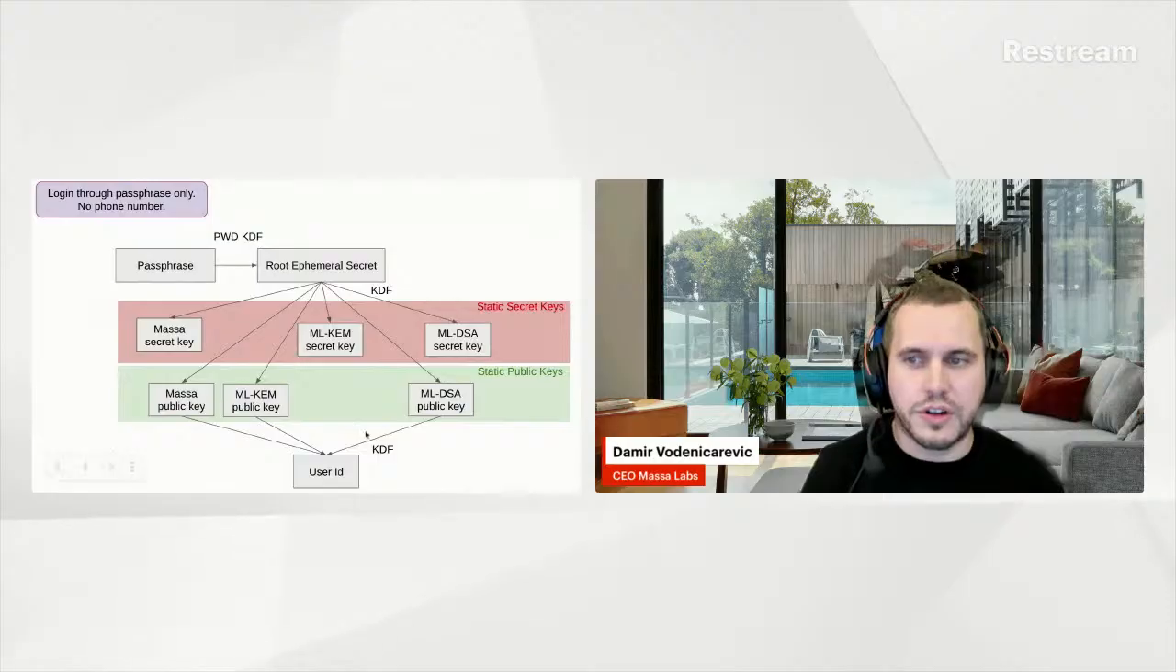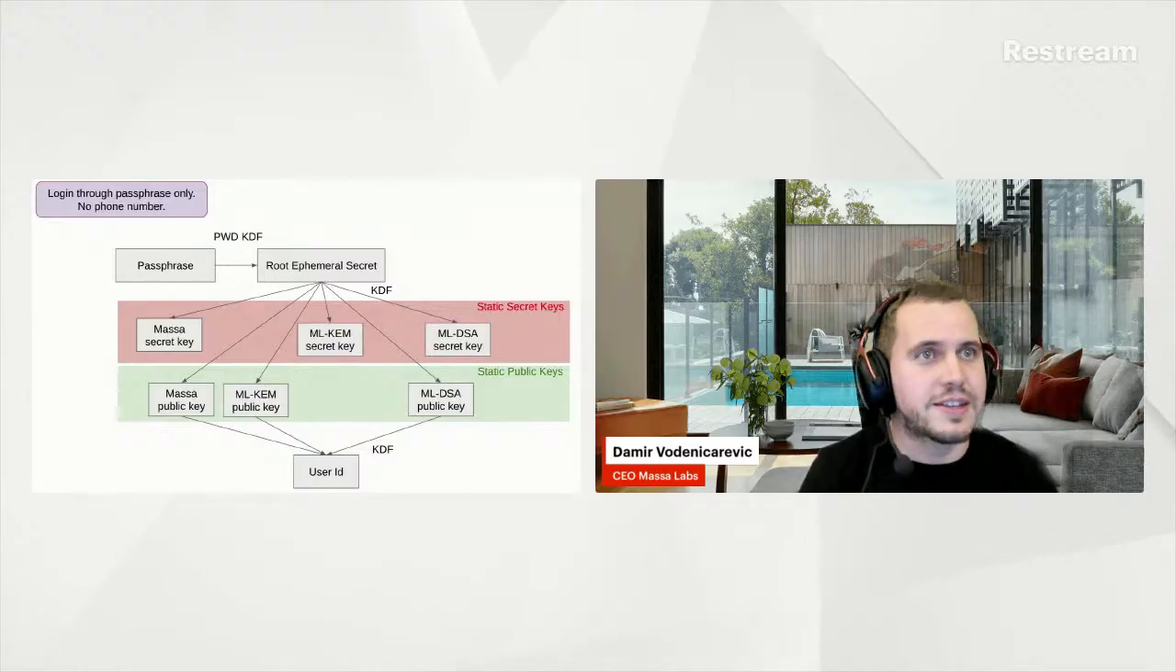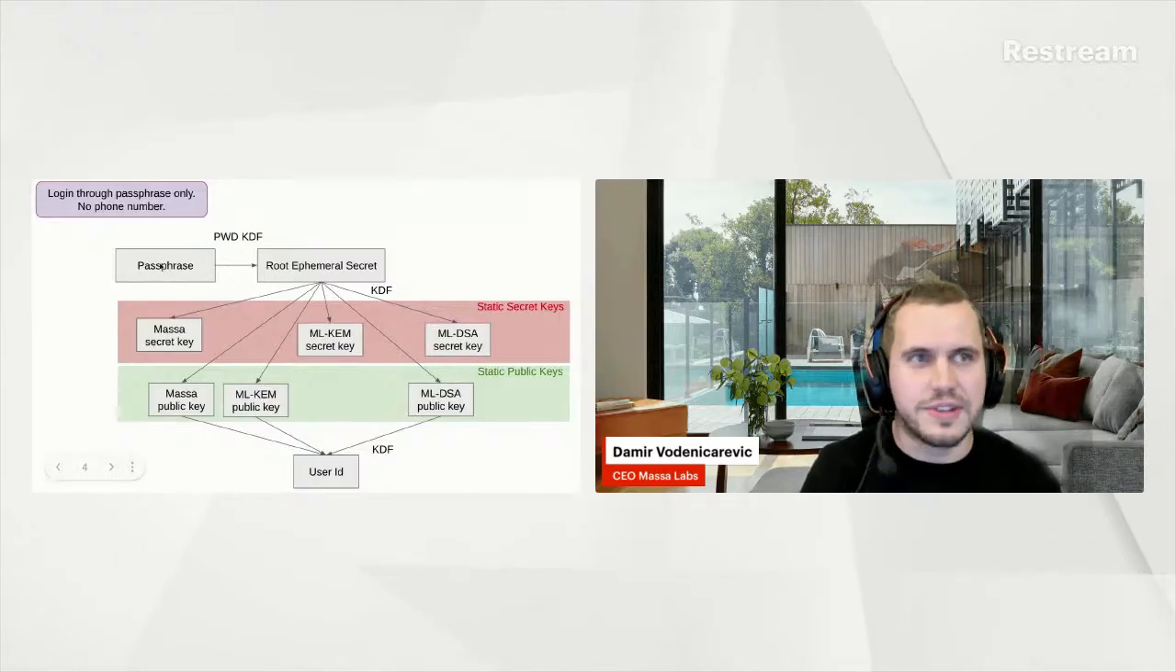And by hashing all the public keys, we get the unique user ID that identifies the person inside the system. And that's literally how it works. So just knowing the passphrase, you can derive all of this. And this user ID is what identifies someone inside the system. So anybody is able to create as many identities as they want, as long as they keep the passphrase.